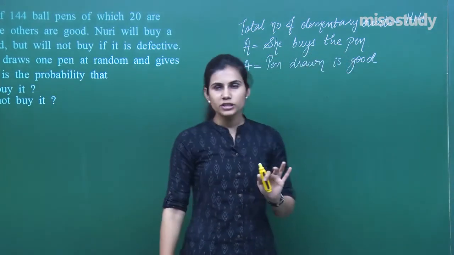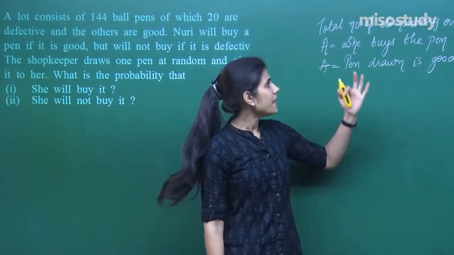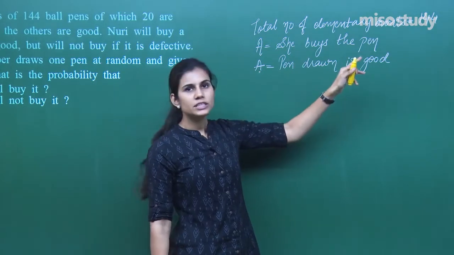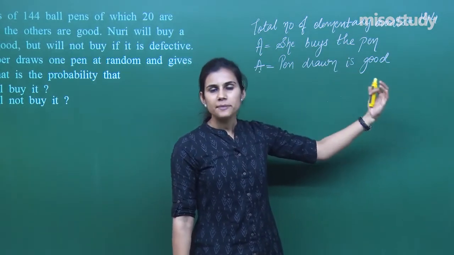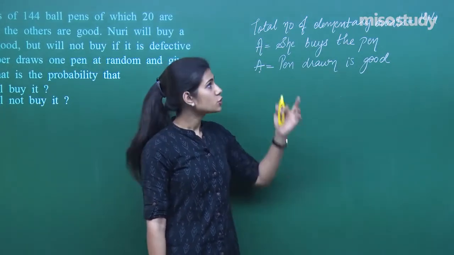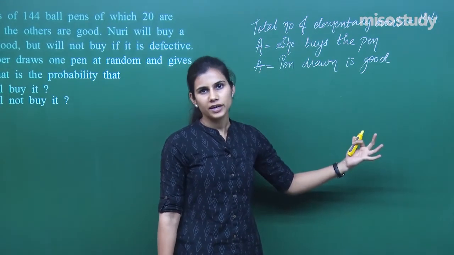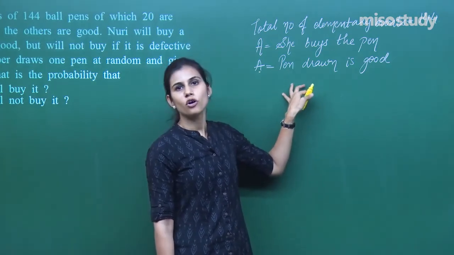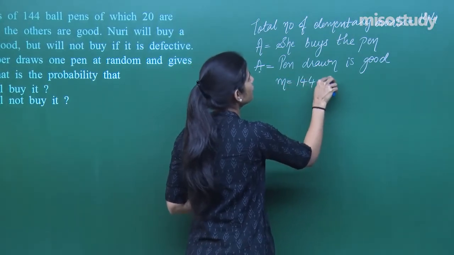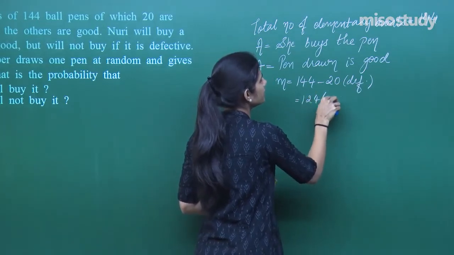Now, out of these 144 pens, 20 are defective and others are good. How many pens are actually favoring the happening of event A? Out of 144 outcomes, if I remove 20, I am left with 124 outcomes. They are the outcomes which are favorable to event A, because 20 are defective, rest are good. That means out of 144, 124 are good, 20 are defective. So 124 pens are actually in favor of event A, right? So over here, M is 144 minus 20. You remove the defective ones and you are left with 124 good pens.